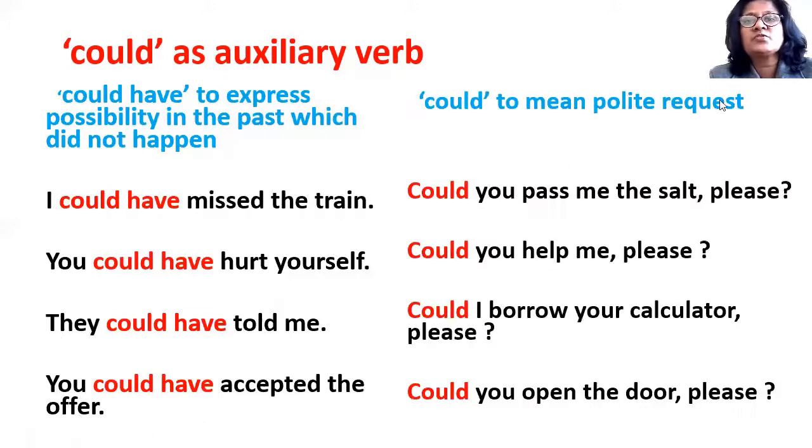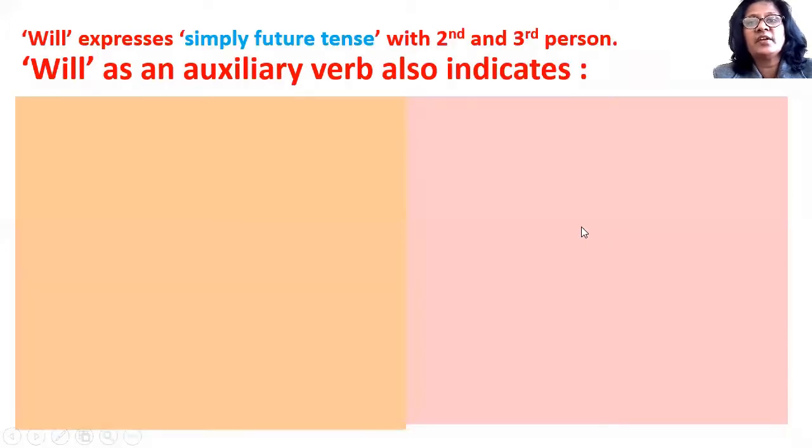Could is also used to mean a polite request, like, could you pass me the salt please? So here could is used to mean a polite request. Could you help me please? Could I borrow your calculator please? Could you open the door please? In all these sentences, could is used to indicate a polite request.